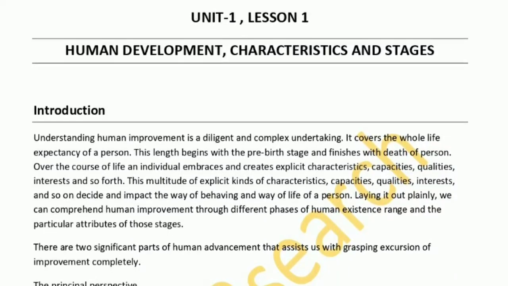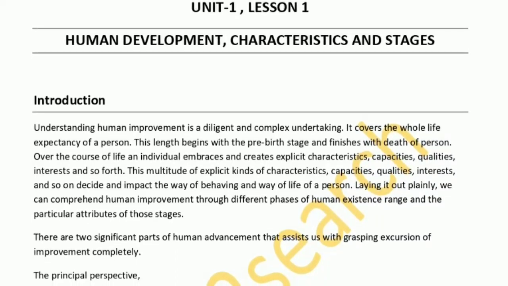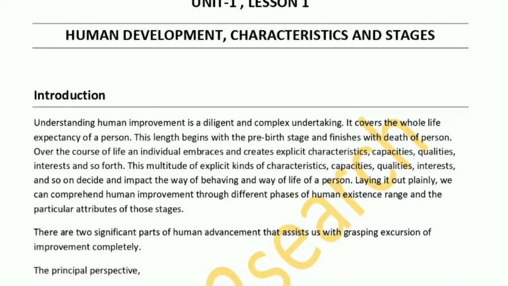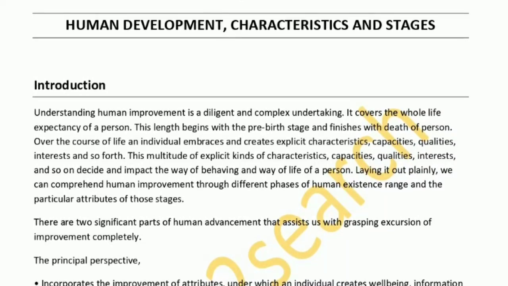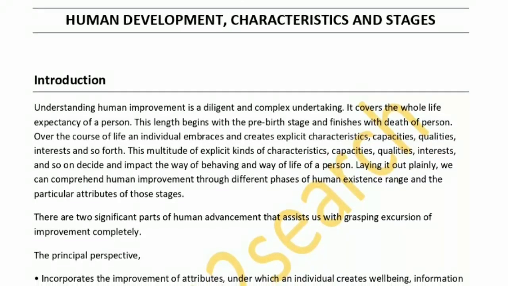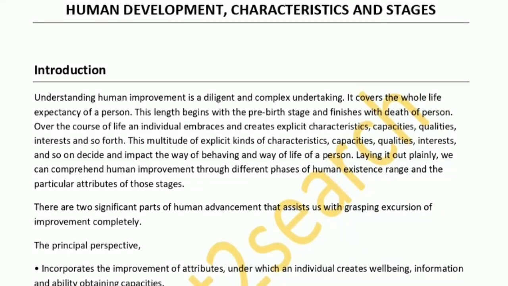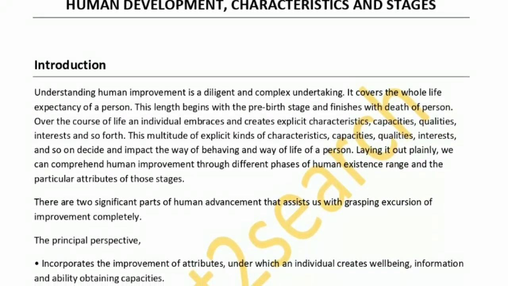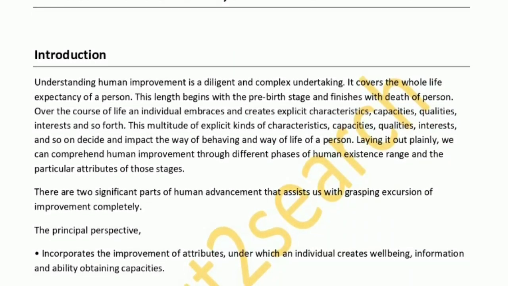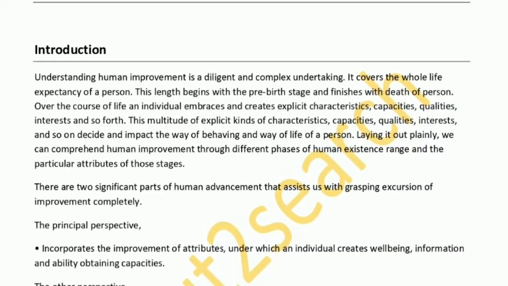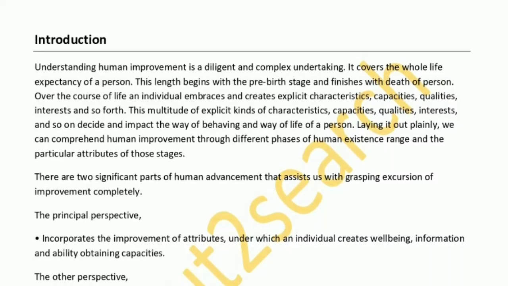Introduction. Understanding human improvement is a diligent and complex undertaking. It covers the whole life expectancy of a person. This length begins with the pre-birth stage and finishes with the death of a person. Over the course of life, an individual embraces and creates explicit characteristics, capacities, qualities, interests, and so forth. This multitude of explicit kinds of characteristics, capacities, qualities, interests, and so on decide and impact the way of behaving and way of life of a person.